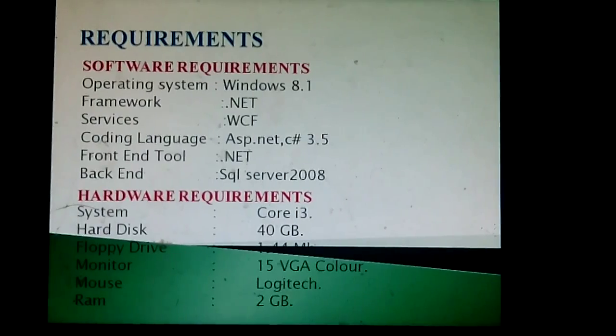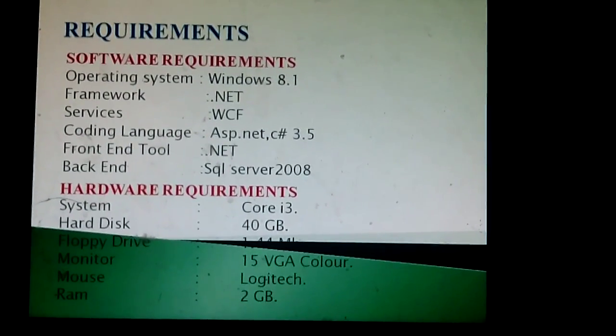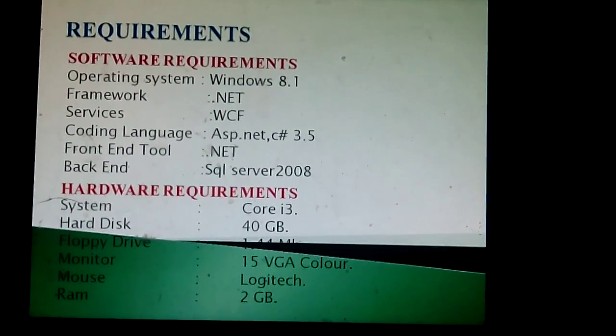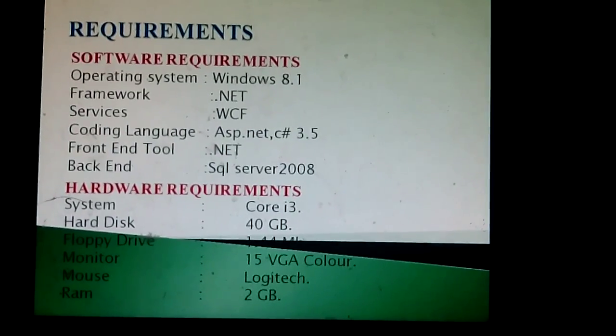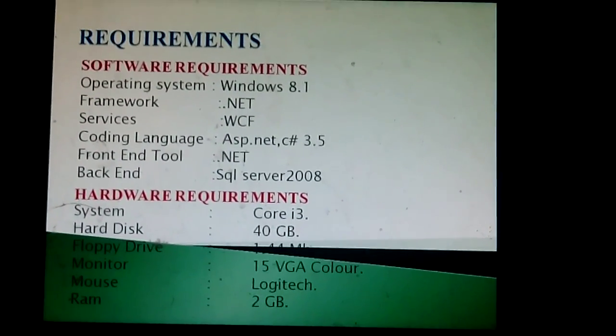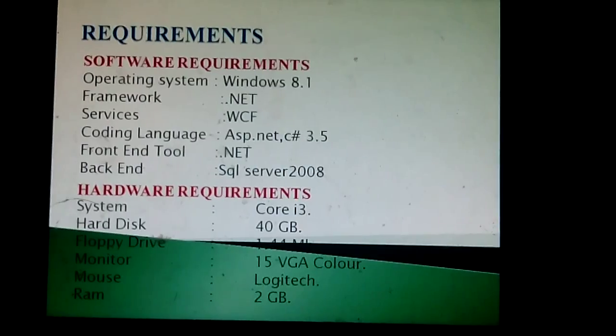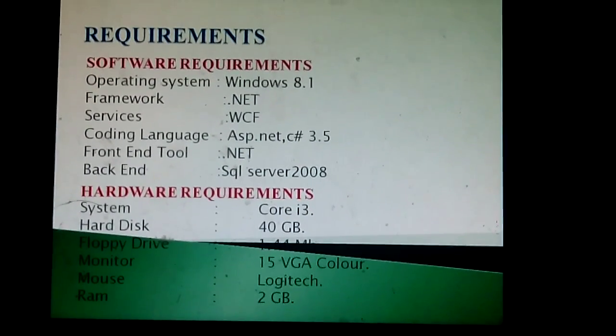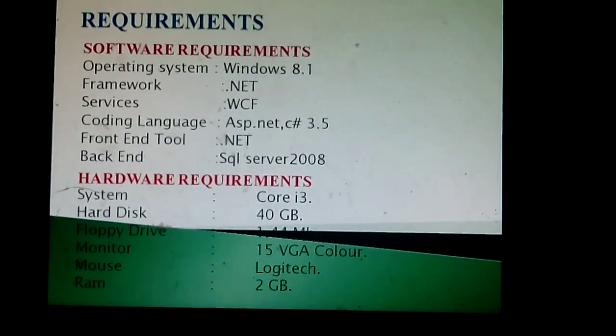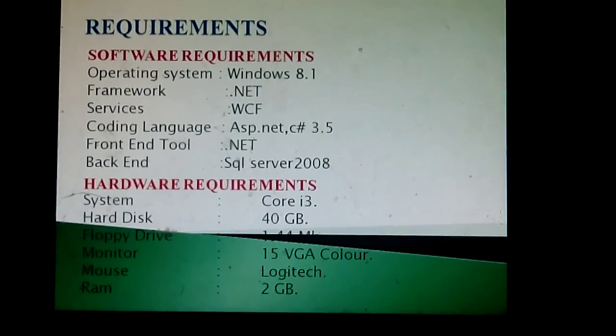These are the software and hardware requirements. We used the operating system Windows 8.1. Coding language is ASP.NET C Sharp 3.5. Front end tool is .NET and backend is SQL Server. Hard disk is 40 GB.